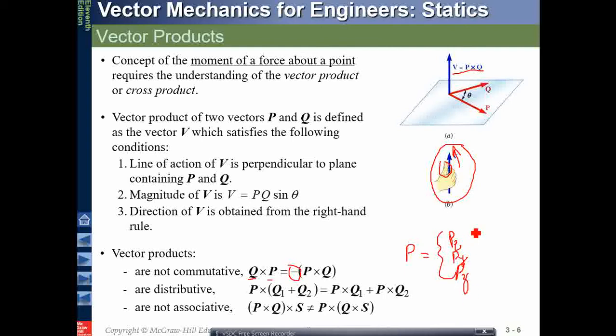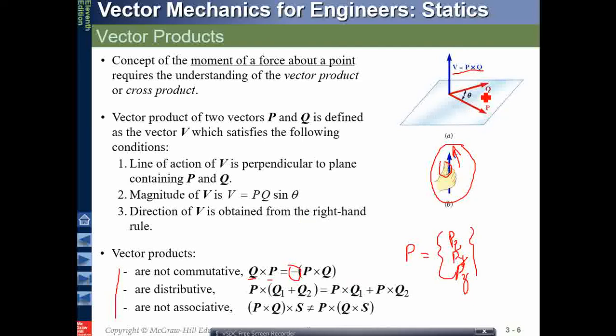If it has three components, then during the product the rows and columns will change. Once they change, you cannot change the position because the product will change. That's why we have these properties when we are crossing the two vectors p and q.